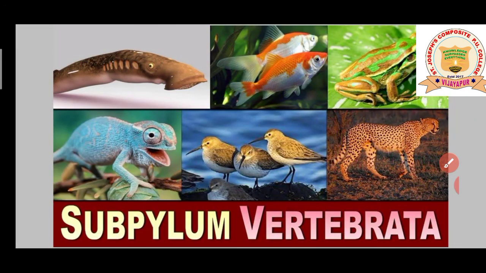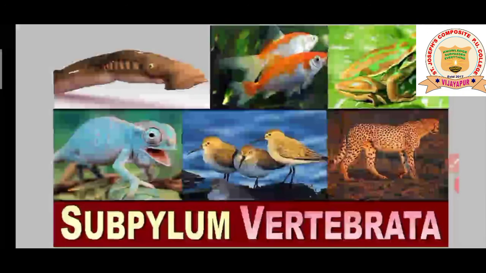So let's begin with the next subphylum, that is subphylum vertebrata. Animals who have a cranium are called craniata animals. Usually their brain is protected under a hard bony cage called what? Cranium. Okay, so this is subphylum vertebrata. You can observe here fishes, amphibia like the frog, reptiles like the chameleon, and even birds, and even a cheetah. These are the vertebrata animals.